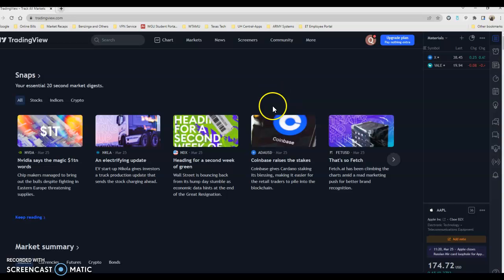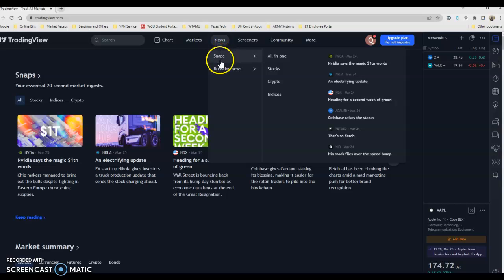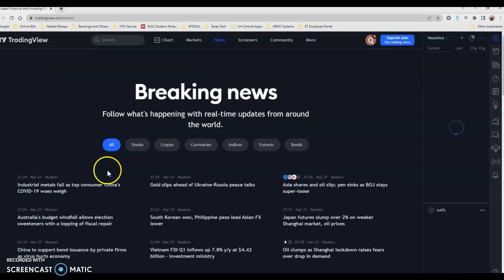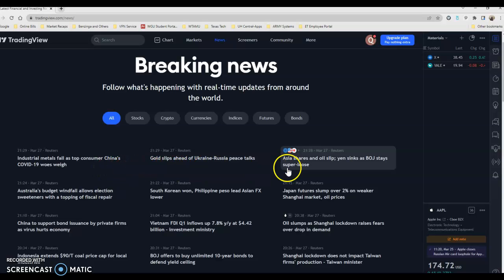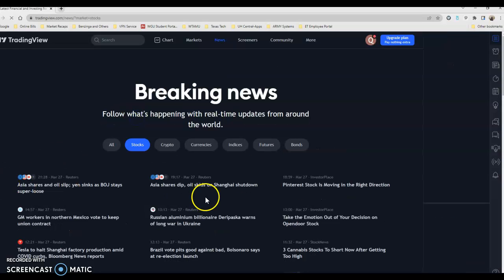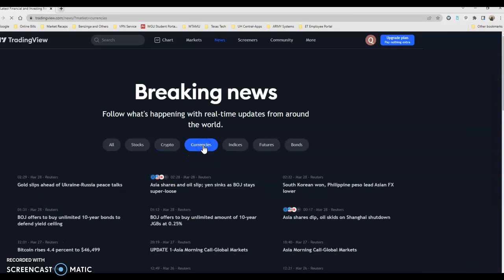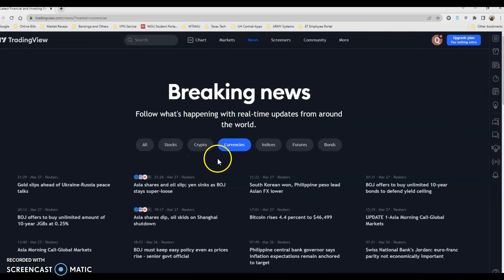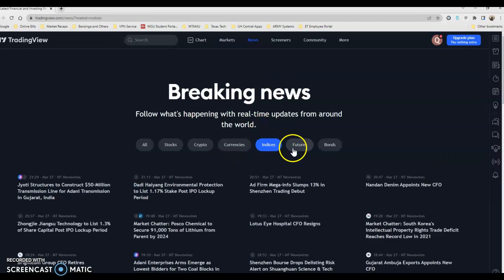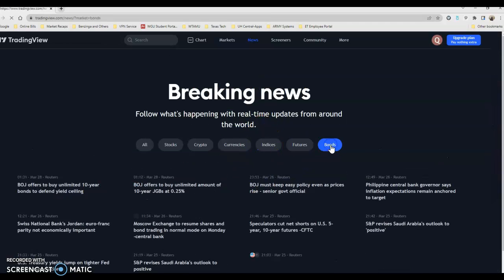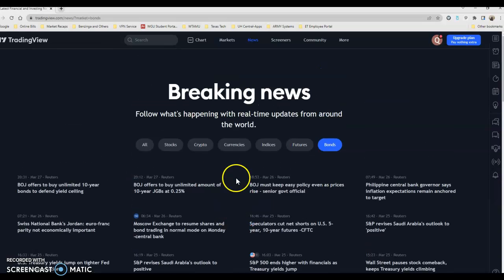From here, if you're concerned about stock markets, you can go to the news and to the breaking news, which gives you the newest news in the market all over the world. They give you news for the stock market only, for crypto only, for the forex market only, or even index, futures, or government bonds. Those are the news you can look at to stay updated on the markets and see what's going on.